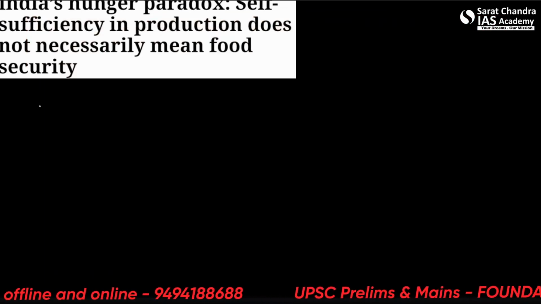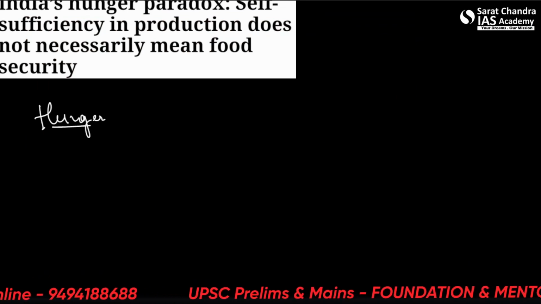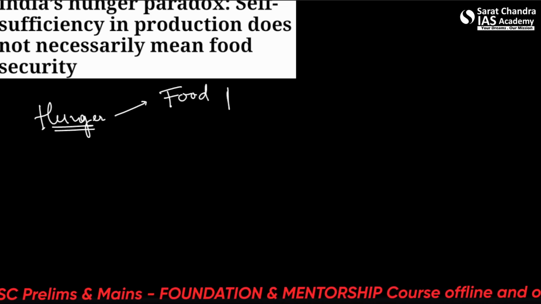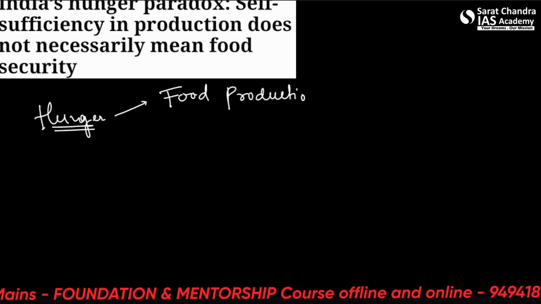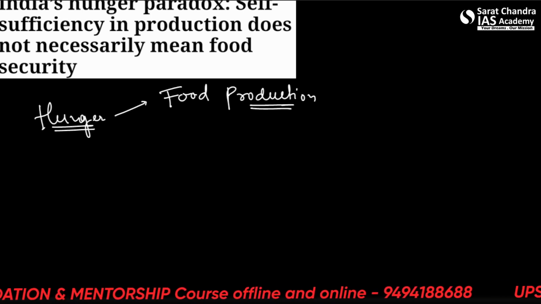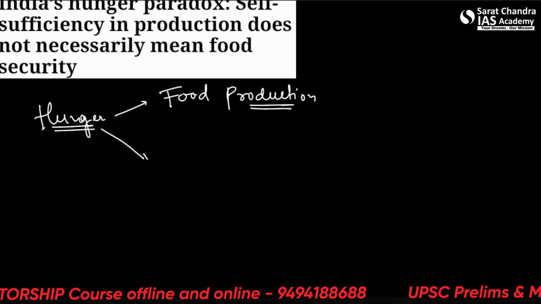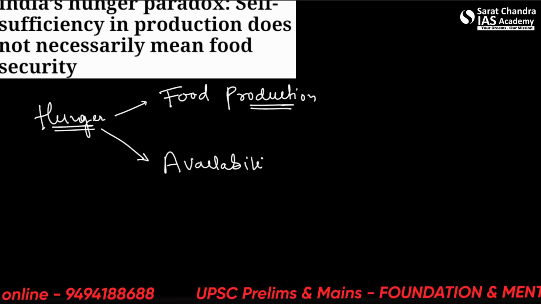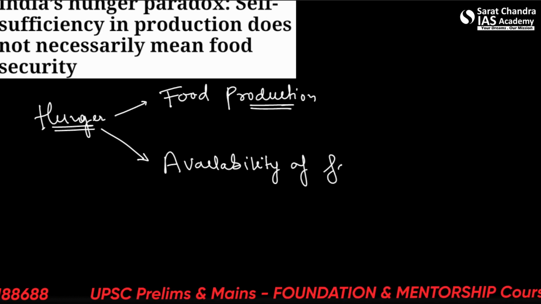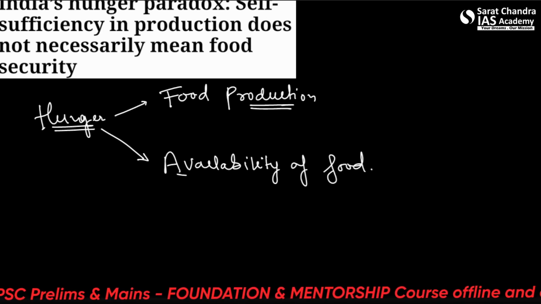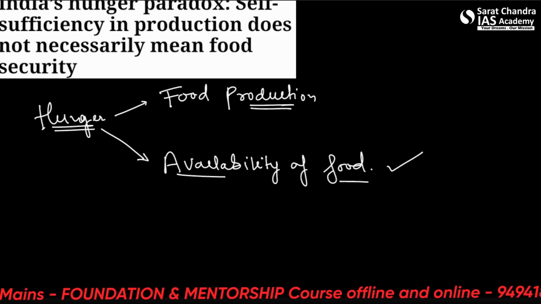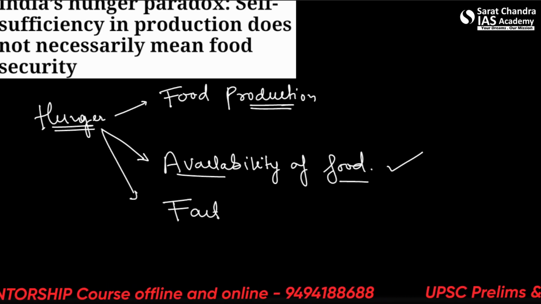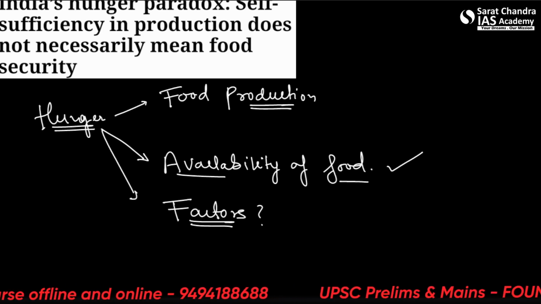It simply means the condition that hunger cannot be entirely solved by food production. It only means two things: either hunger does not mean the availability of food, or hunger cannot be solved enough or exclusively by the availability of food. Either it means something else. There are other factors also. So what are these other factors?